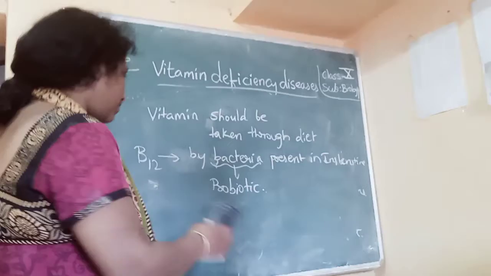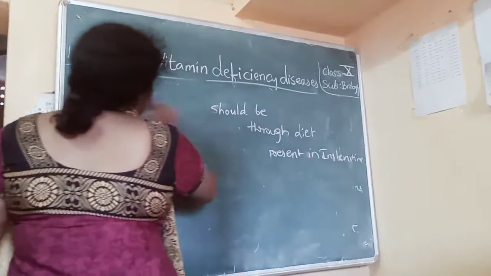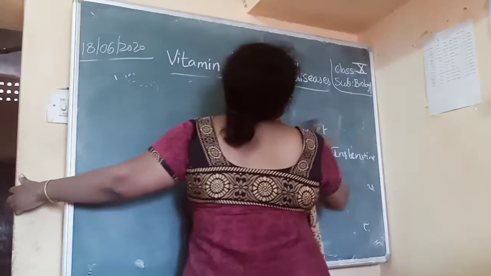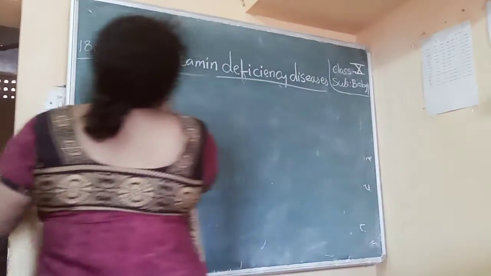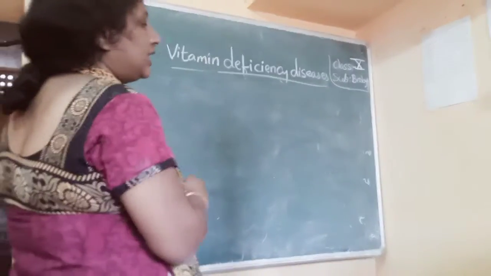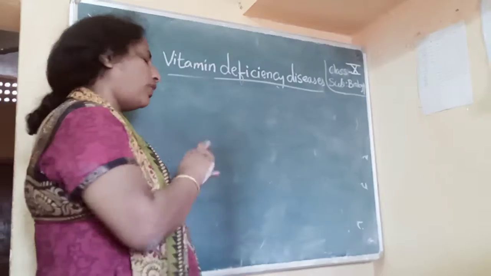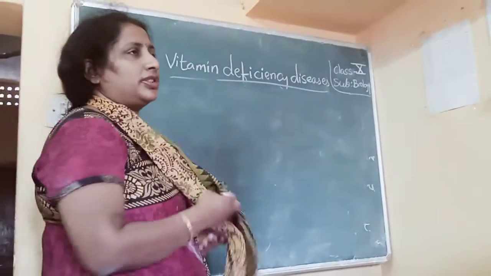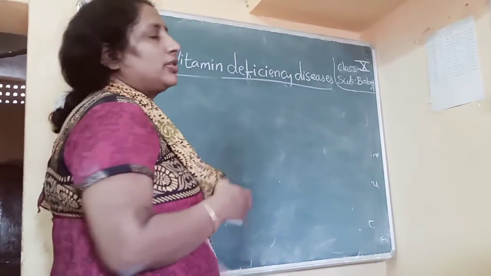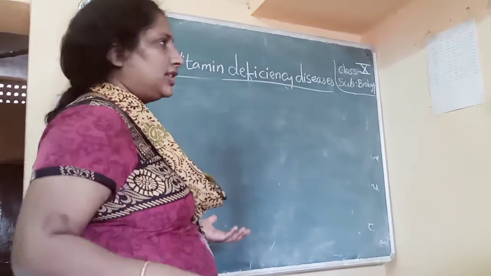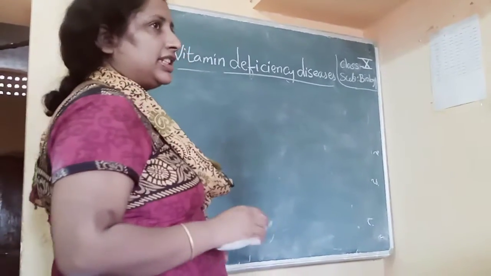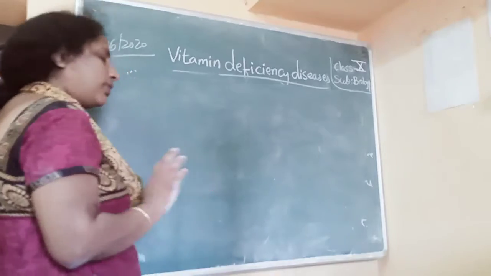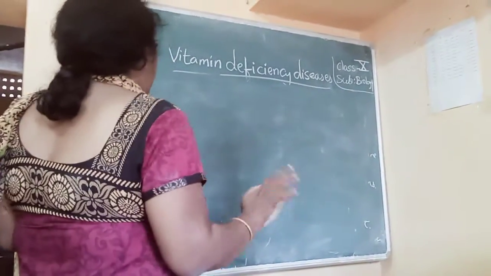Okay. Now we'll see the deficiency diseases. You should learn the table given in your textbook: what the sources are, from which food sources you are getting these vitamins. There are many food sources, you should learn them. Then what are the deficiency diseases? I will describe only the main points, you should learn them.